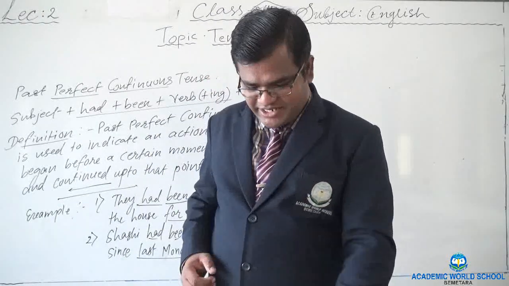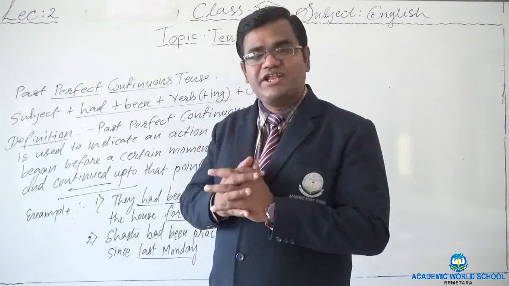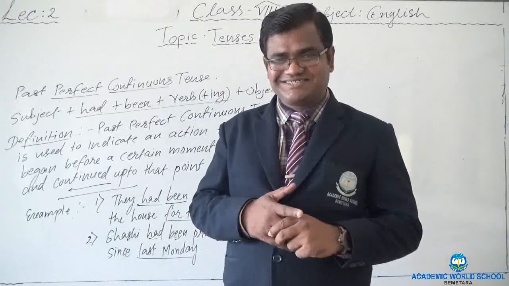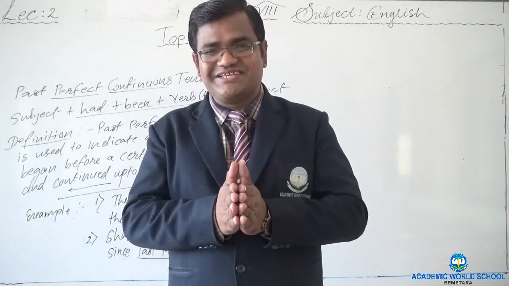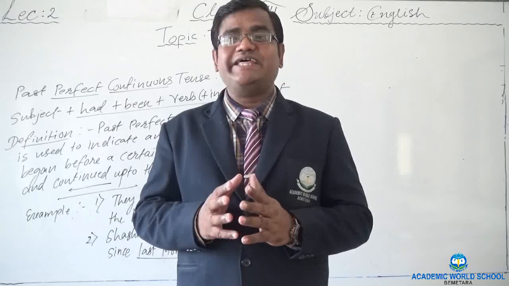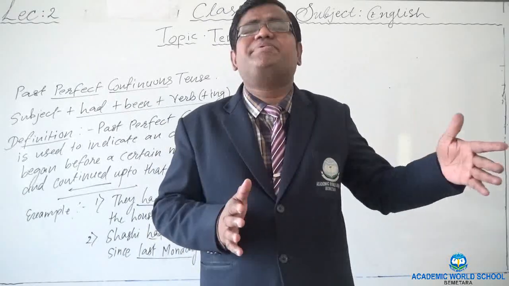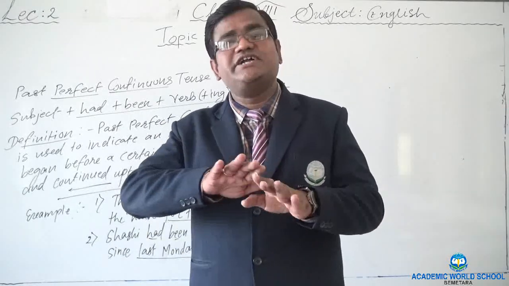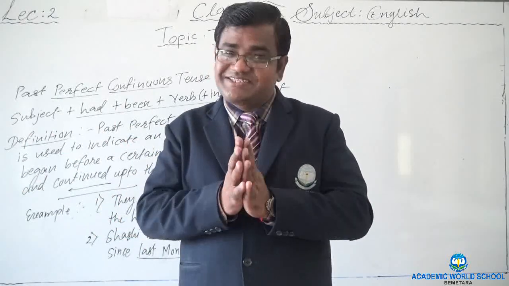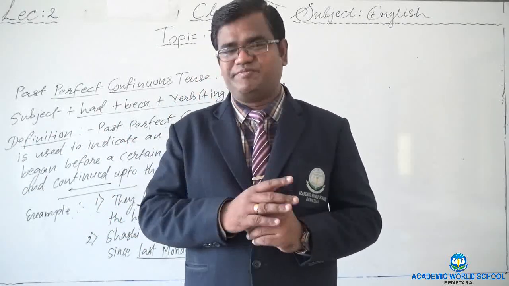Now let's revise what exactly we learned today. We learned 4 subtenses of the past tense. First one, simple past tense, which is used to indicate an action that took place just before the present moment and doesn't have any relation with the present moment. If it has a relation, then that is present perfect tense.